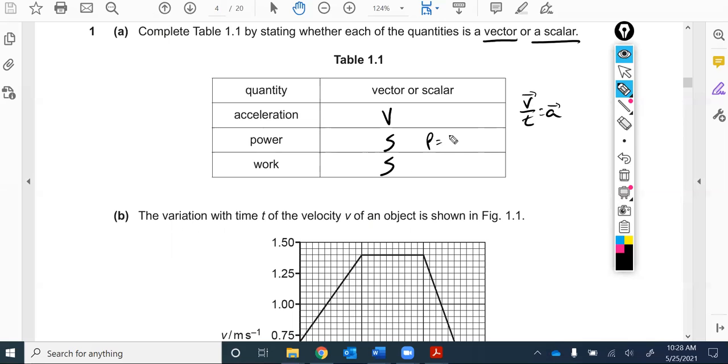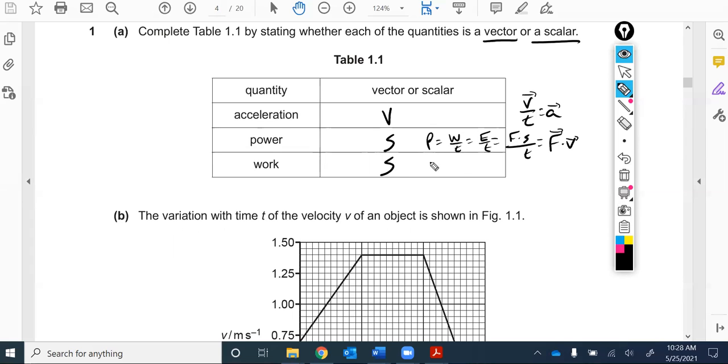Power, you may recall, is the rate at which work is done. So work over time. Work is energy, like the rate that one form of energy is converted to another way to think about it. You could also remember that work is force times displacement, and that displacement over time is velocity. So we got force times velocity. So even though both force and velocity are vectors, you can multiply two vectors and get a scalar called a scalar product or a dot product.